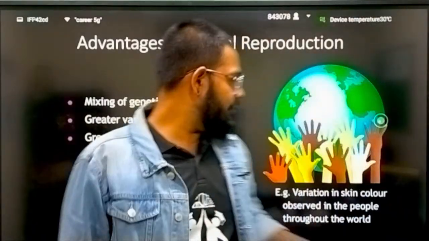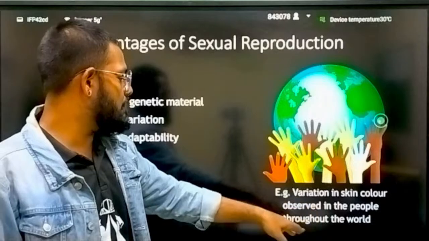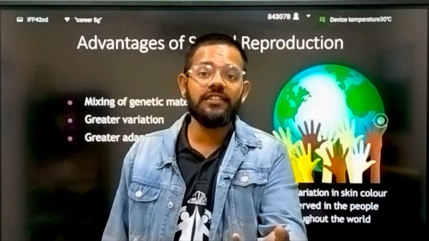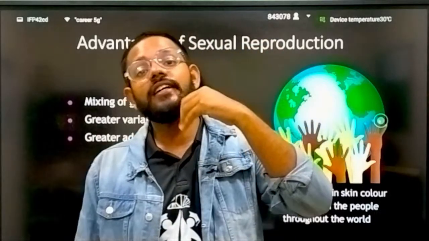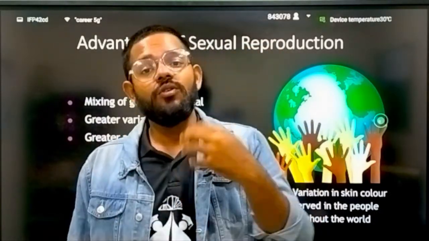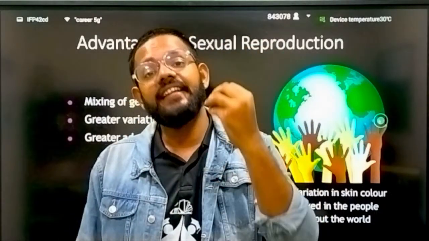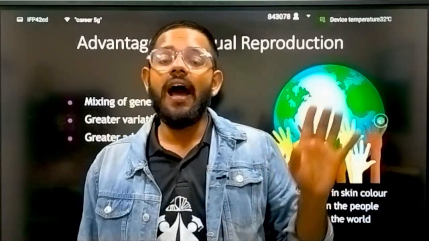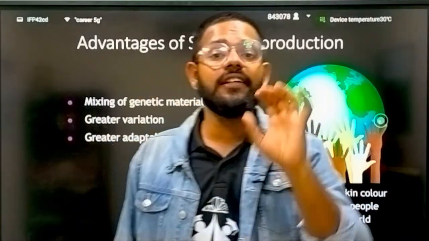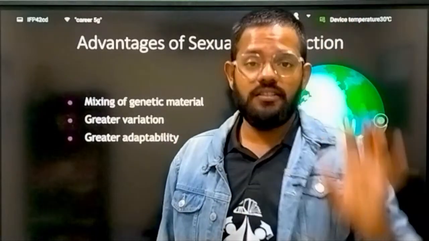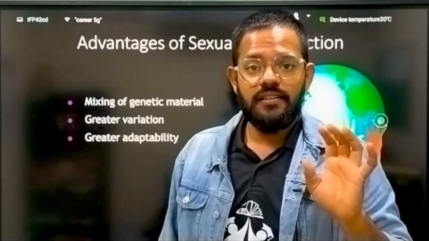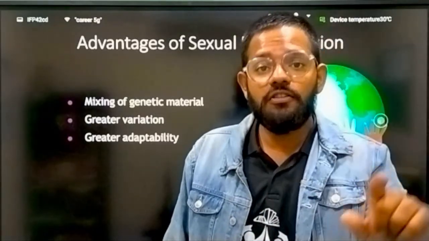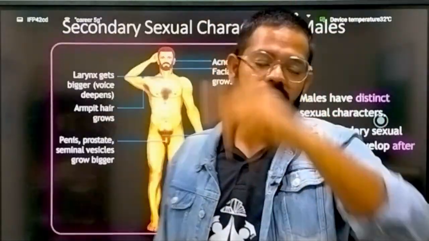Okay, example: variation in skin color observed in people throughout the world. My skin is dark, someone in India will have a lighter skin tone than me, someone will have a darker tone. So that is due to the variation. It is coming from sexual reproduction. Asexual reproduction does not give you that much variation. That is the main thing. Asexual reproduction is not going to give you variation. Sexual reproduction gives you variation.